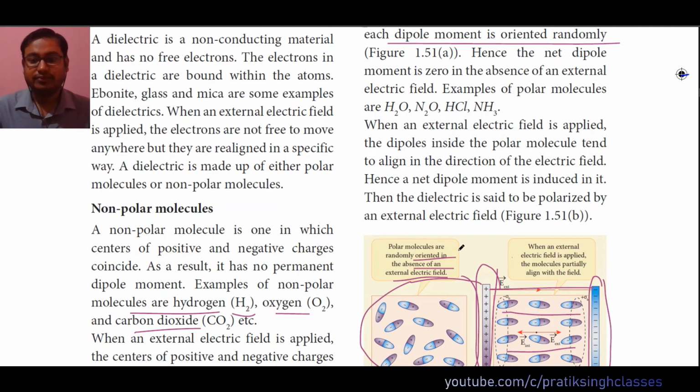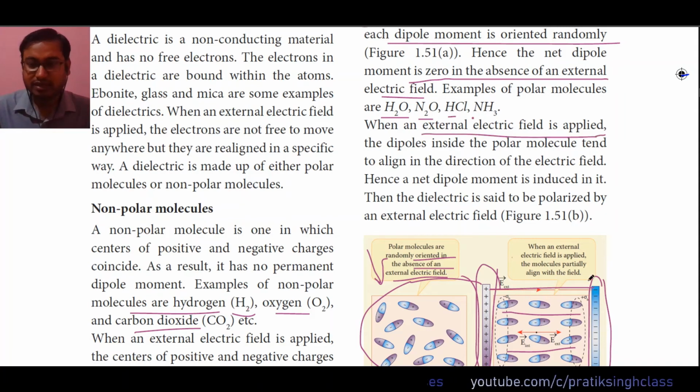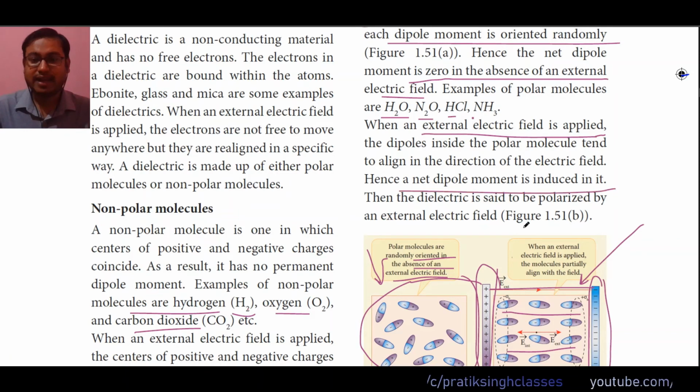So as we have seen in this figure, the net dipole moment is zero in the absence of an external electric field. Examples are water molecule, N2O, HCl, NH3 (ammonia), like that. And when an external electric field is applied, the molecules will be aligned in the direction of the external electric field. Hence a net dipole moment is induced in it, and the dielectric is said to be polarized by an external electric field, as given in this figure.